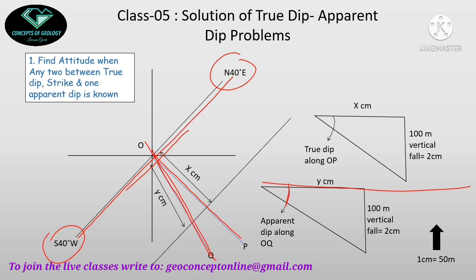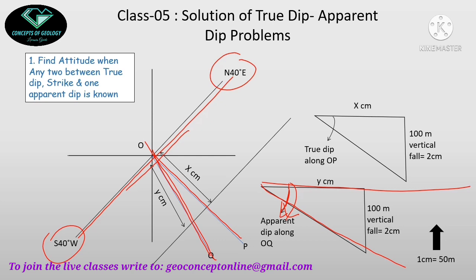Suppose this value of the apparent dip is 30 or 40 degrees. So I will construct this angle, suppose it is 30 degrees, and I will try to find out where the 100-meter vertical fall or 200-meter vertical fall is happening. For doing that, I need to choose a scale for this map view.